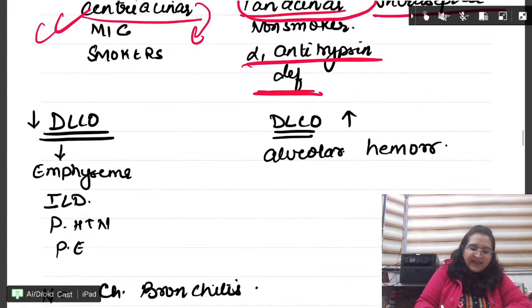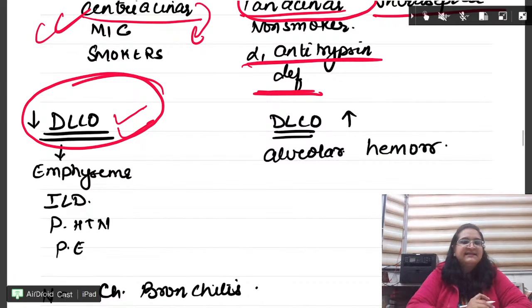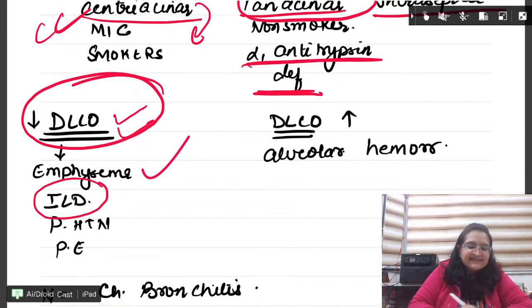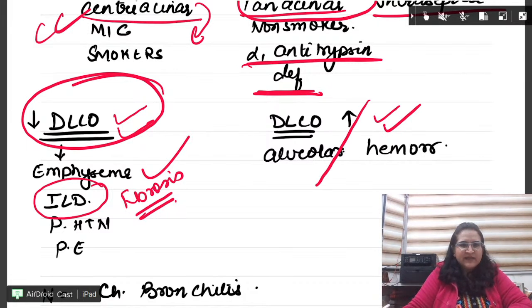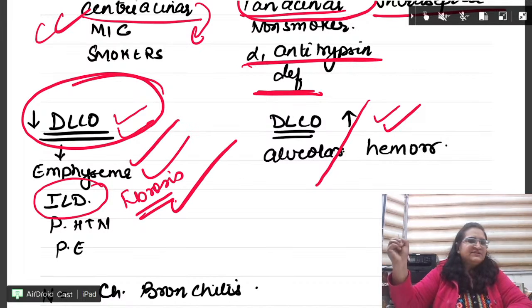Fine. So where do we have decreased DLCO? Emphysema and interstitial lung diseases like lung fibrosis, pulmonary hypertension and pulmonary embolism. ठीक है, DLCO is increased in alveolar hemorrhage. I don't think so this will come. Emphysema, fibrosis can come.